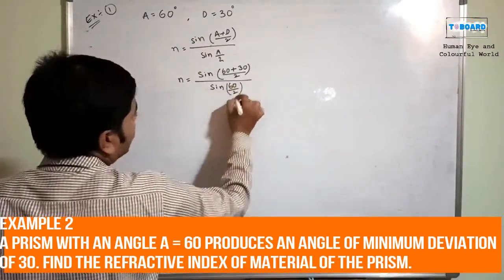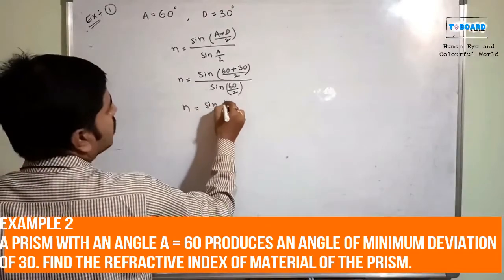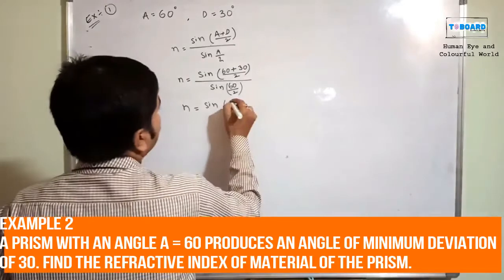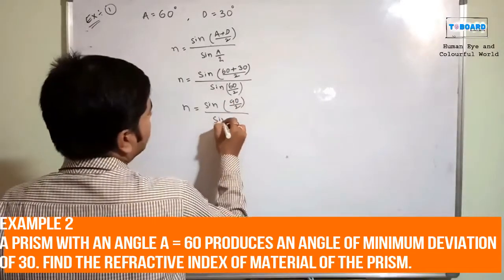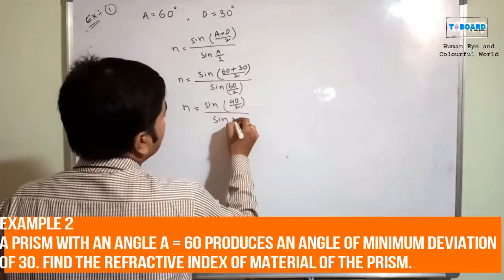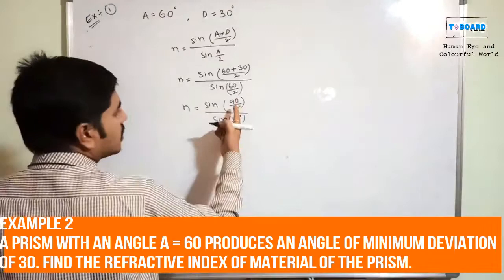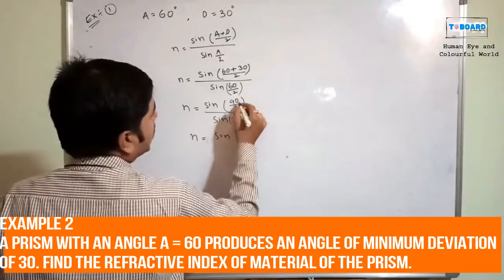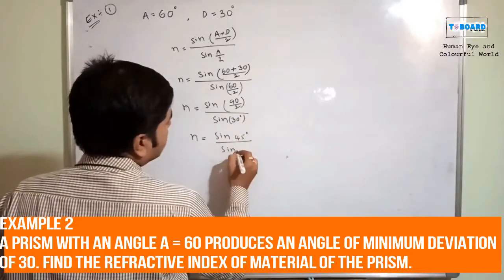So n is equal to sine of (60 plus 30) by 2, which is 90 by 2, divided by sine of 60 by 2, which is 30. Sine 90 by 2 means sine 45 degrees by sine 30 degrees.